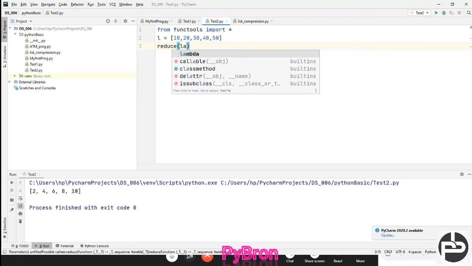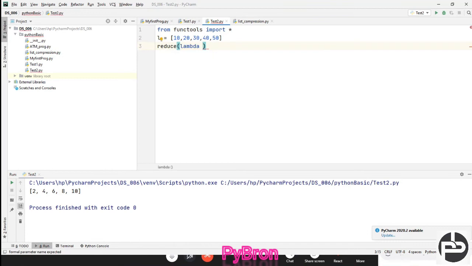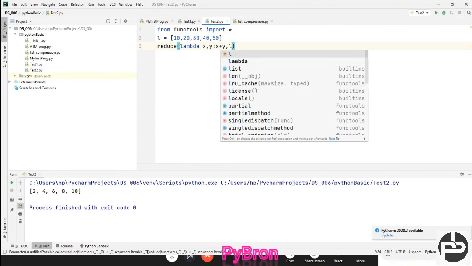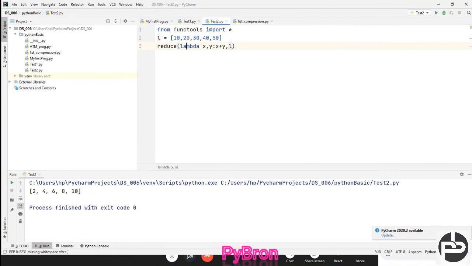And now I'm going to write one lambda function here. Lambda x comma y colon x plus y, and then comma the list, the sequence. As it will return only a single element, there is no need to convert into a list, and I am going to store it inside the result variable and print result. Okay, shift F10. You can see 10 plus 20 plus 30. If I'm adding all those things, I'm getting the sum.